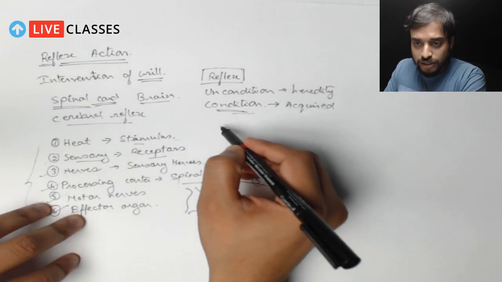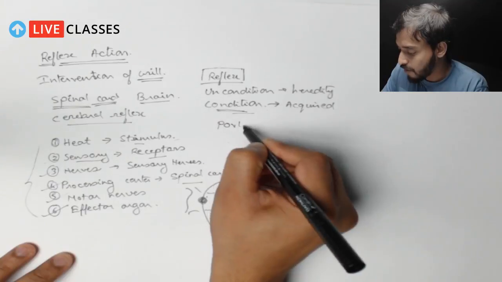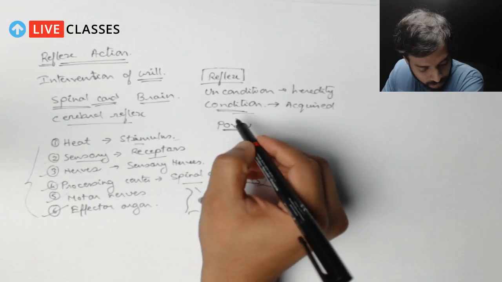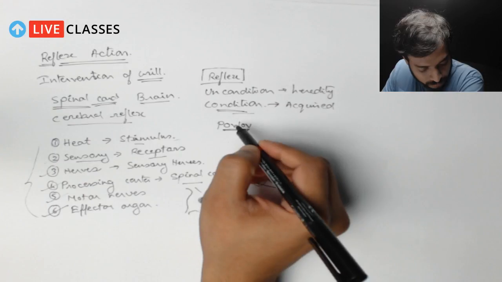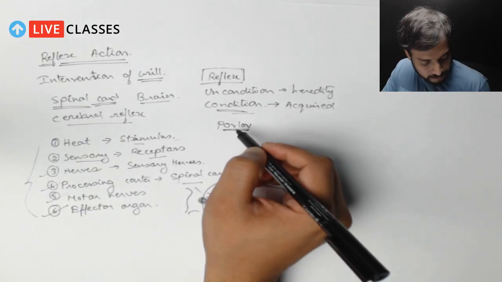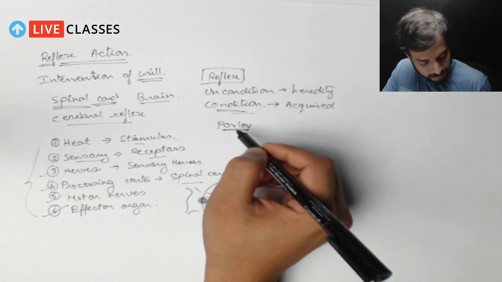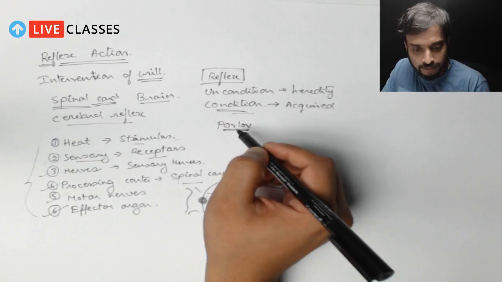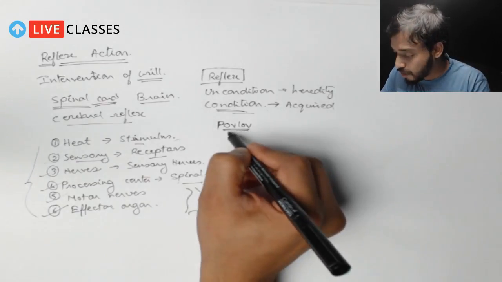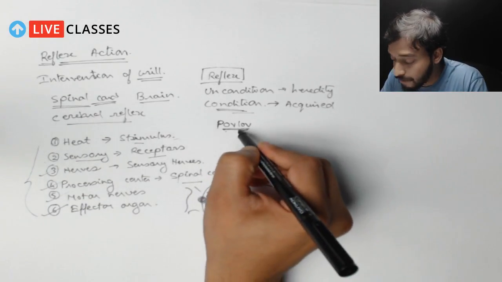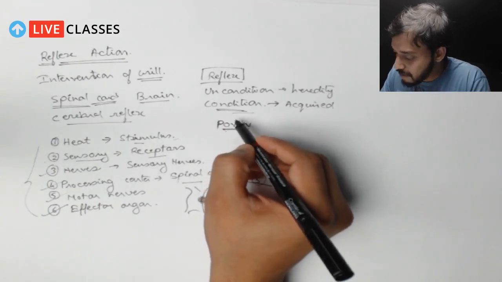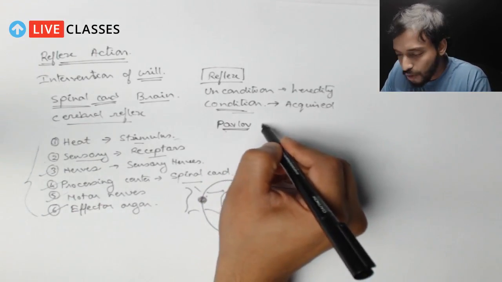Now there was a very important scientist named Pavlov. I'll talk about a very interesting experiment he conducted.